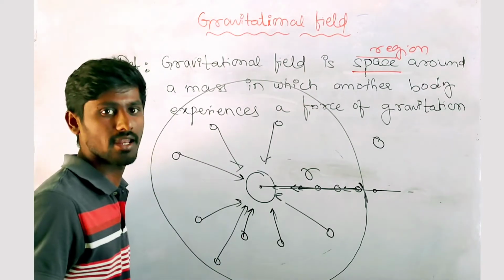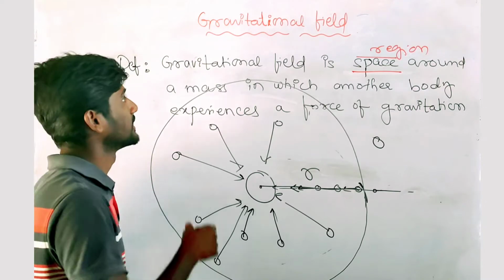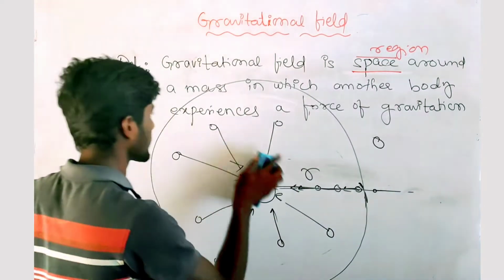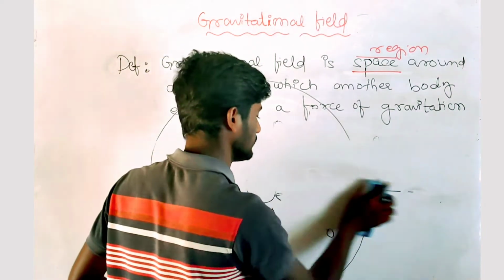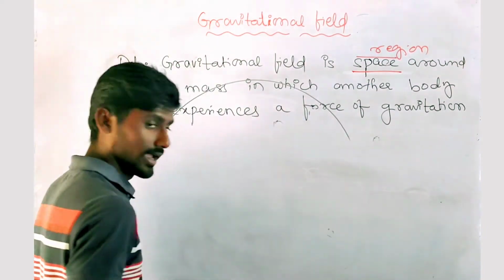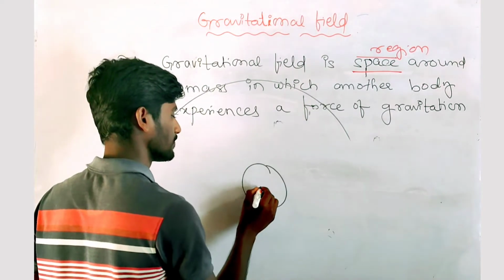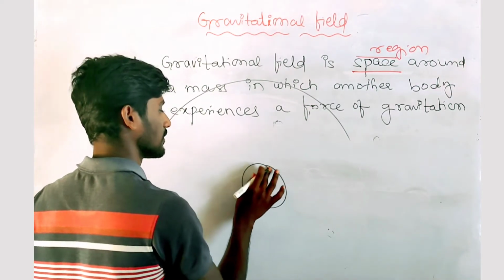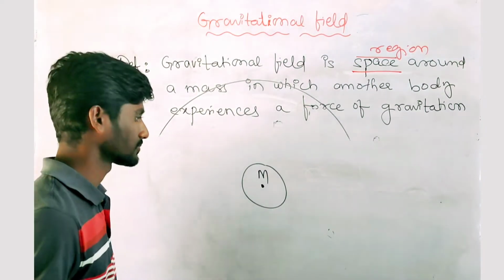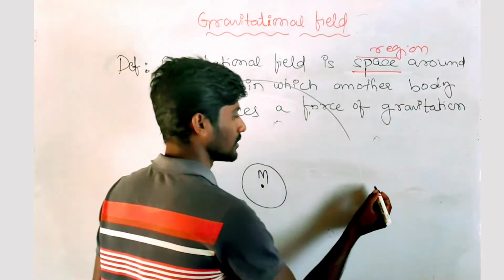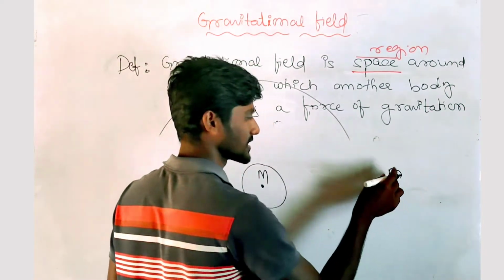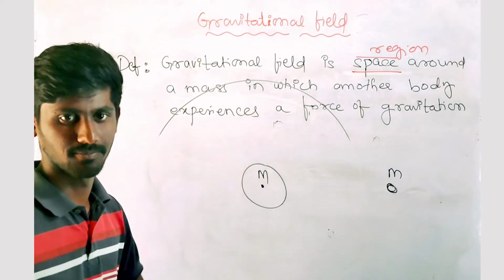Now with the same analogy, we can understand the gravitational field. Let's take an object of mass M. Now I am going to take another mass which is relatively small, of mass m.